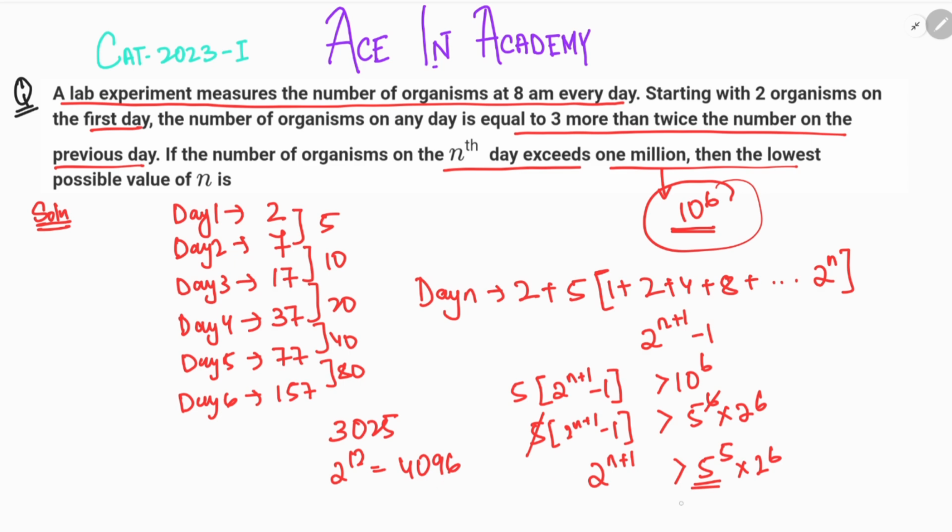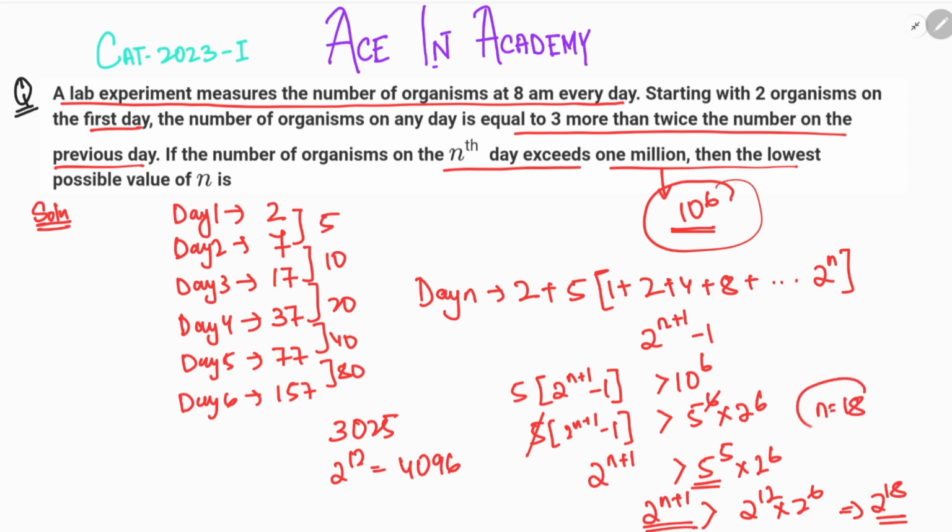So I can simply write 2 raised to power n plus 1 must be greater than 2 raised to power 12 into 2 raised to power 6. Now we know that 2 raised to power 12 into 2 raised to power 6 can be simply written as 2 raised to power 12 plus 6, that is equal to 2 raised to power 18. Now when will 2 raised to power n plus 1 be greater than 2 raised to power 18? When n is equal to 18, 2 raised to power 19 will be greater than 2 raised to power 18.